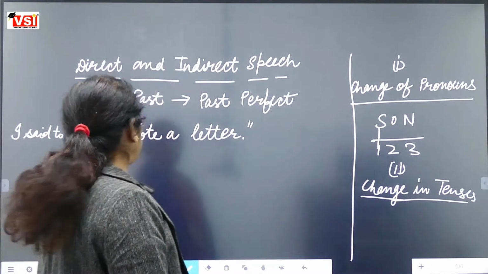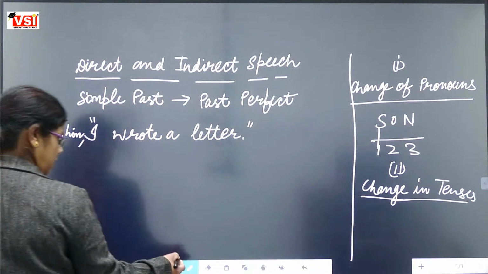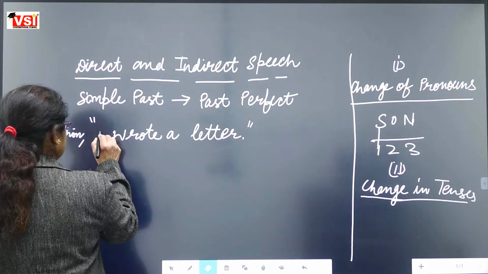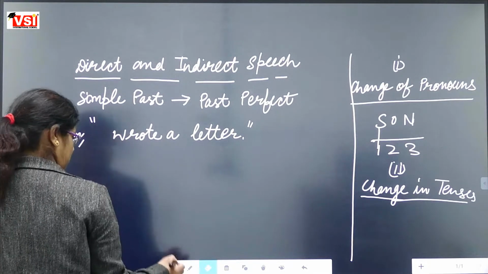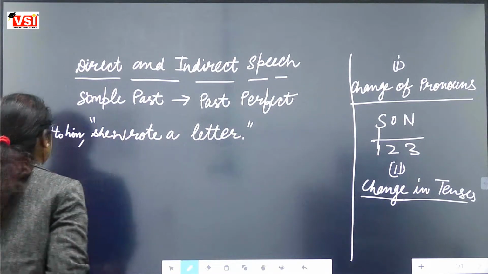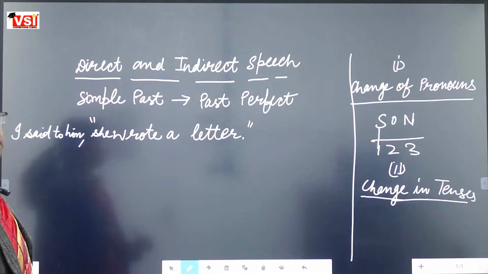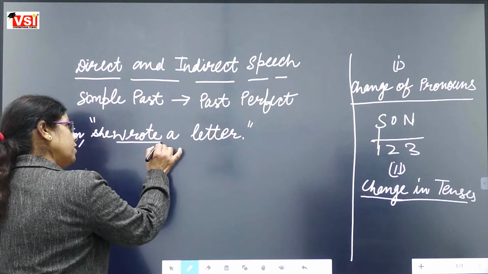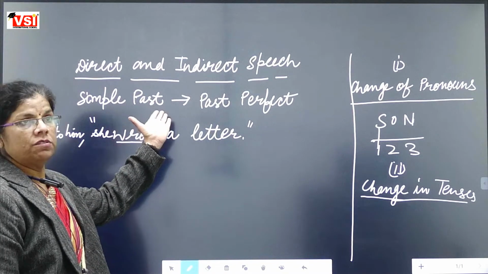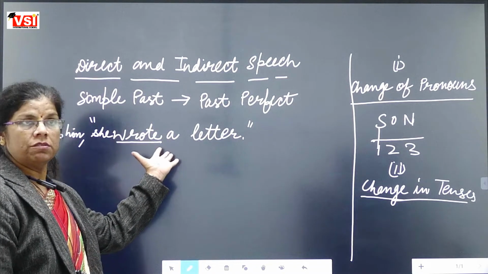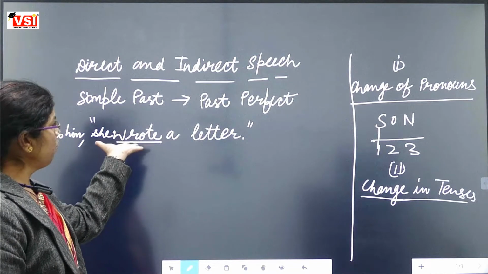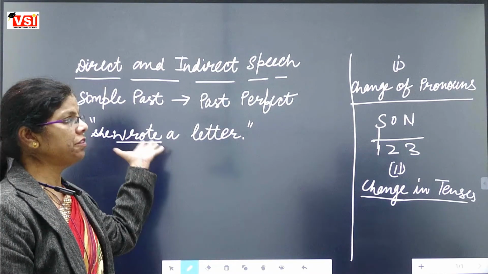Now see, we should change it. I said to him, she wrote a letter. Wrote is the identification that it is a simple past sentence. Why? Because second form is used here, and second form is the identification of simple past.